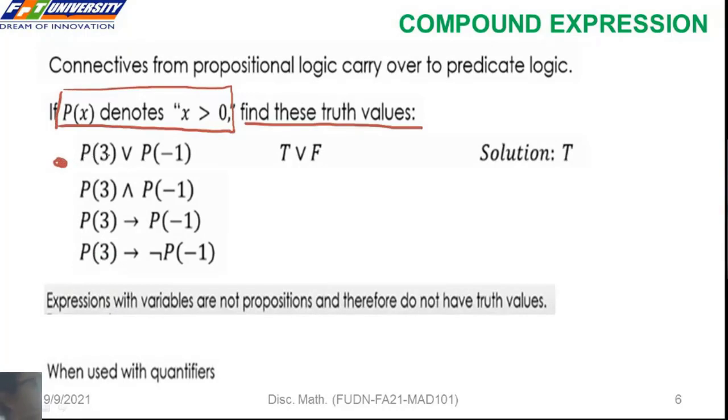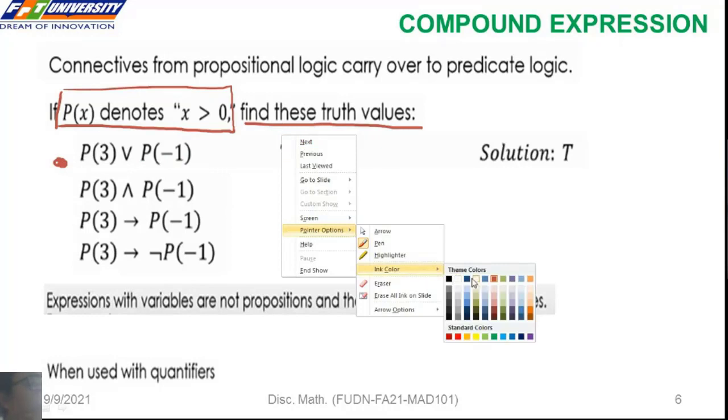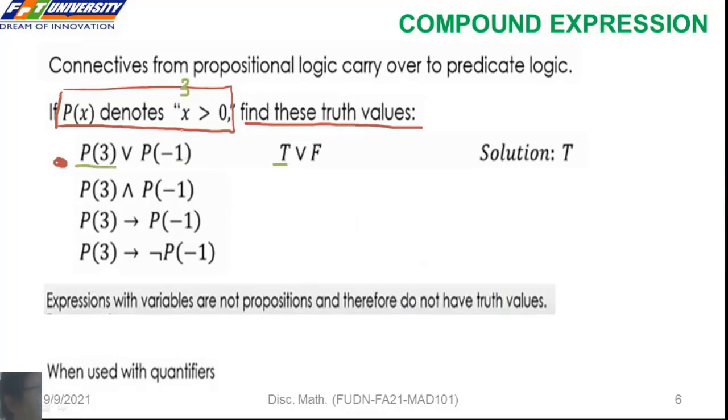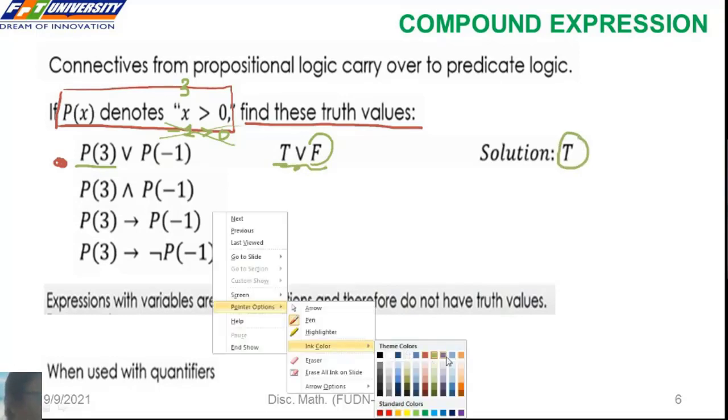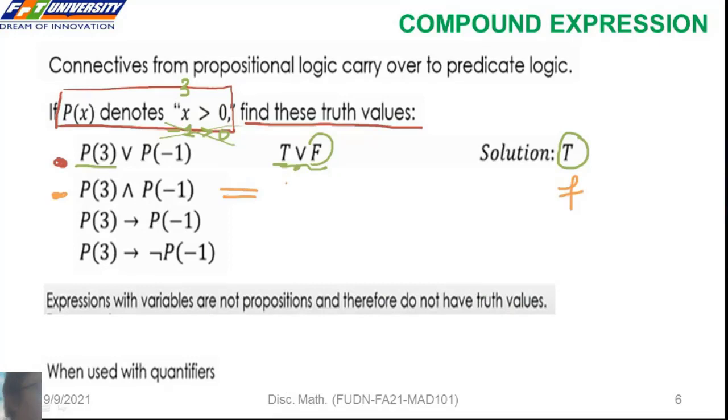We have P of 3 or P of -1. P of 3 is true, P of -1 is false. True or false, the solution is true. Can you show me the result of the next one? False, true, false. The connective is and, this is a conjunction, so the solution is false.